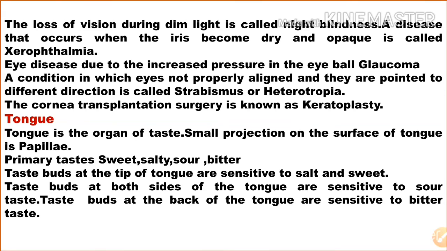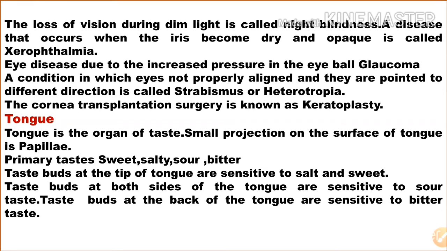The next sense organ is the tongue, the organ of taste. The small projections on the surface of the tongue are papillae. The primary tastes are sweet, salty, sour and bitter.